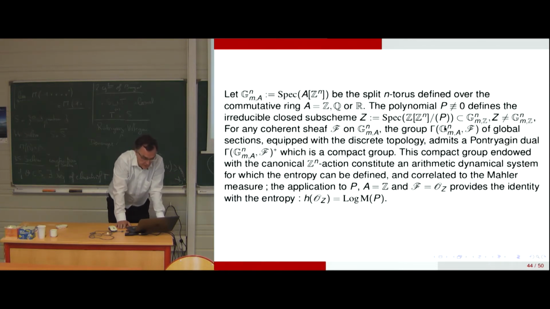For that, you take the split n-dimensional torus, the affine spec, defined over the commutative ring A equal Z, Q, or R. And the polynomial P is non-identically zero. It defines a certain subscheme which is irreducible and closed.